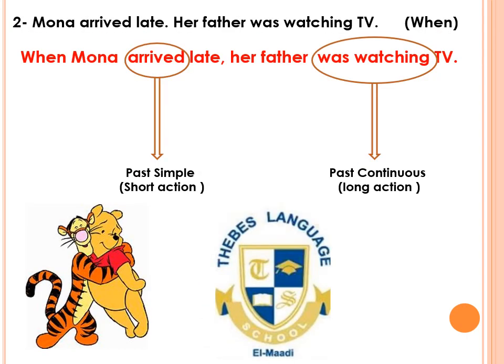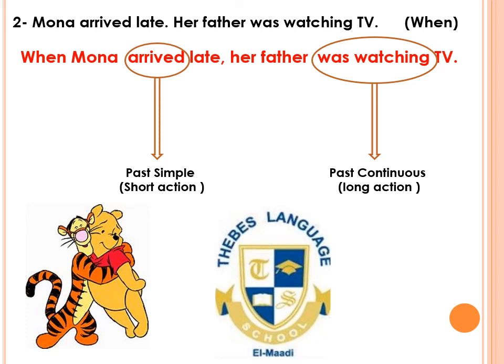Mona arrived late. Her father was watching TV. Use when. Do you remember the rule? Yes. When should be followed by past simple, then past continuous. Where is the past simple here? Yes, arrived. And where is the past continuous?